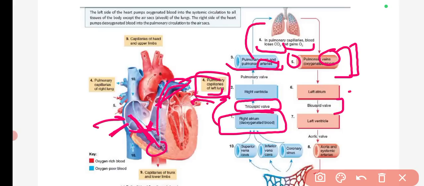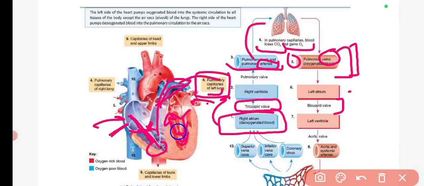There is a bicuspid valve again here. So from the bicuspid valve it will move to the left ventricle. Okay, so the left ventricle has the thickest wall of the human heart. After the left ventricle, it will move to the aortic valve. So here is an aortic valve, and through the aortic valve, it will move to the aorta and systemic arteries.